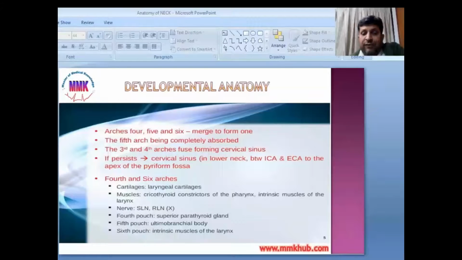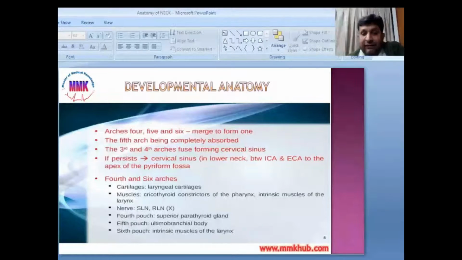The 4th, 5th, and 6th branchial arches merge to form one unit, while the 5th arch is completely absorbed, meaning it does not give rise to any structure in fetal life. Third and 4th arches fuse to form the cervical sinus, and if they persist, they lead to a cervical sinus in the lower neck between the internal carotid artery and the external carotid artery, extending to the apex of the piriform fossa.